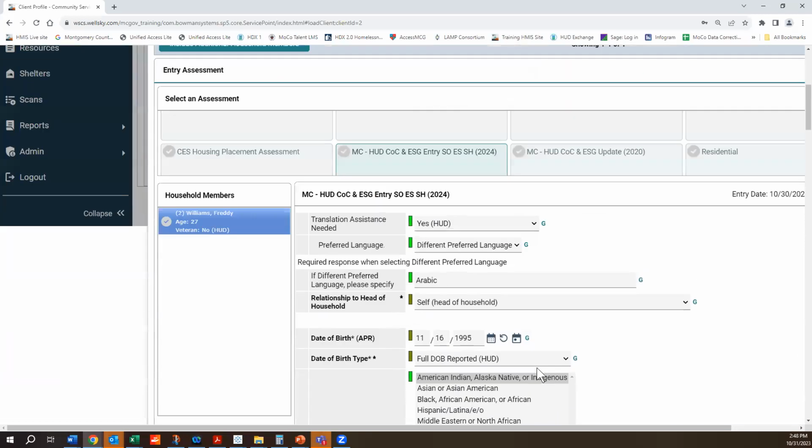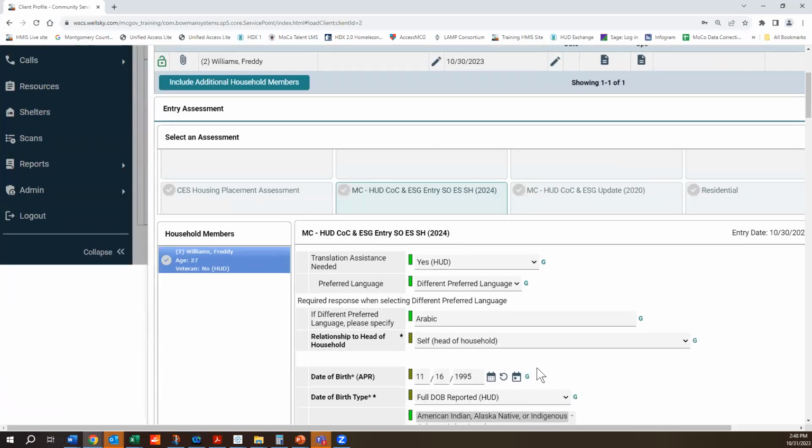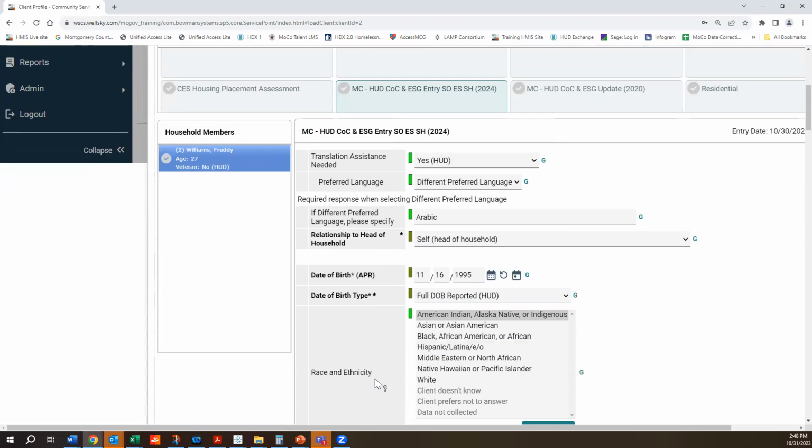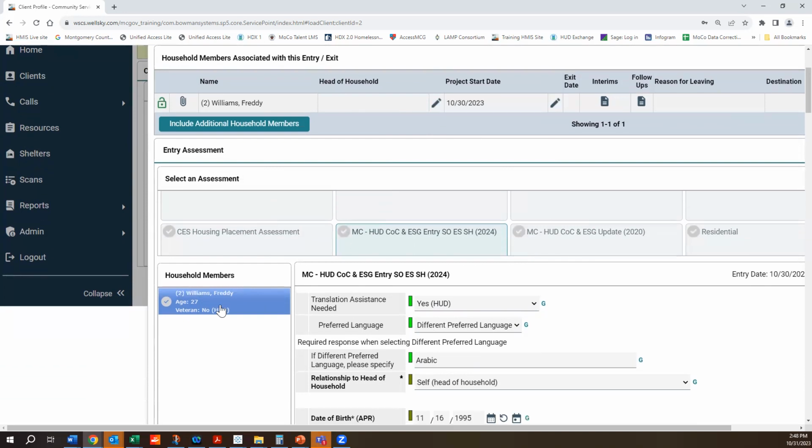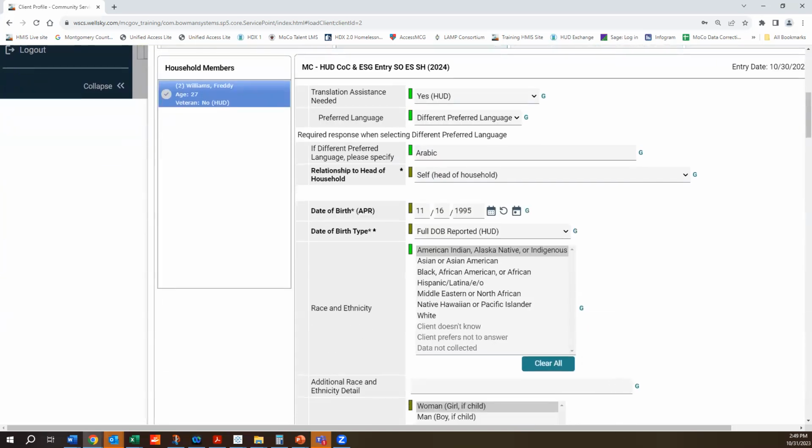Okay. If you are working with a family as well, when you enter the family into shelter in shelters here, right here, you will be able to complete this only for the head of household under shelters. So you have to come here and make sure all these questions are answered for the rest of the members of the household too. So you would click on each member here and fill all these questions out too.